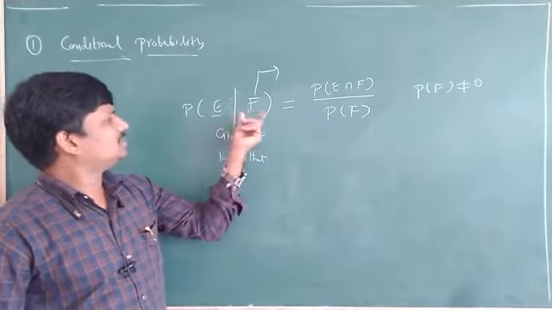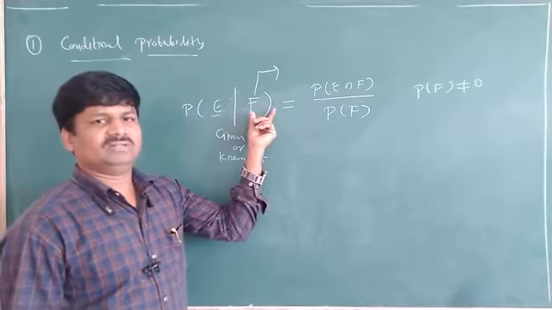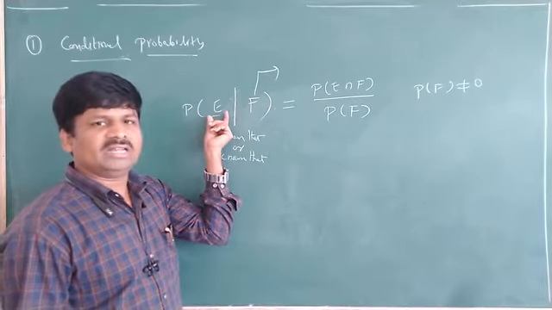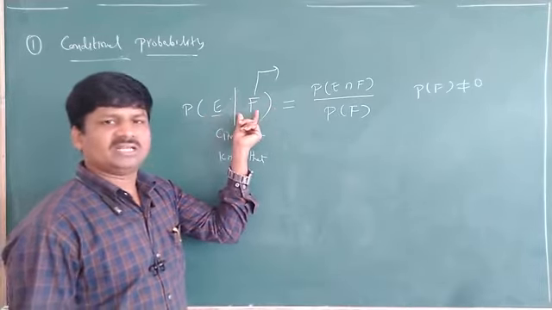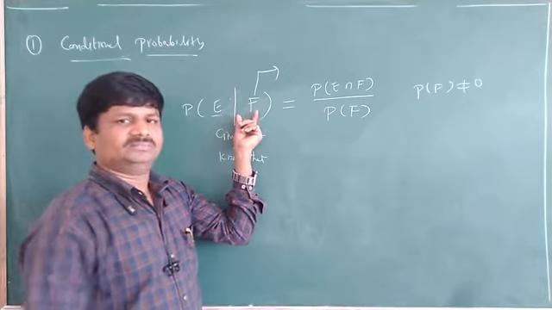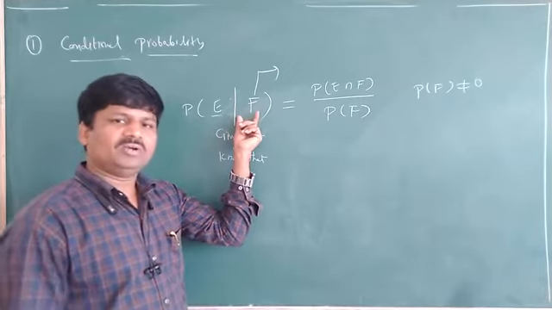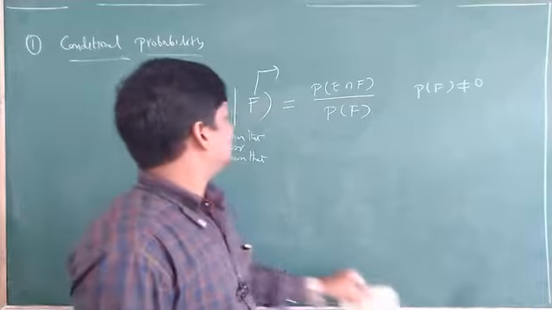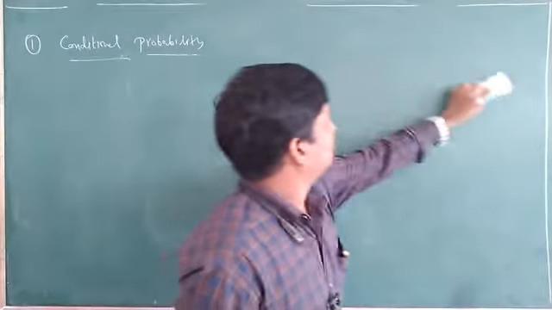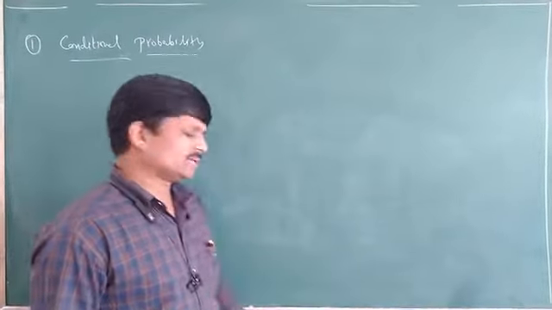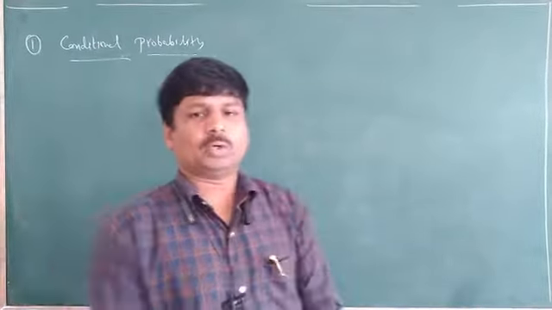What is conditional probability? We have to find the probability of one event E, where F is the already given event, the already happened event. How does it work? By an example you can understand. In a random experiment of rolling a die, suppose rolling a die is a random experiment. Yes.